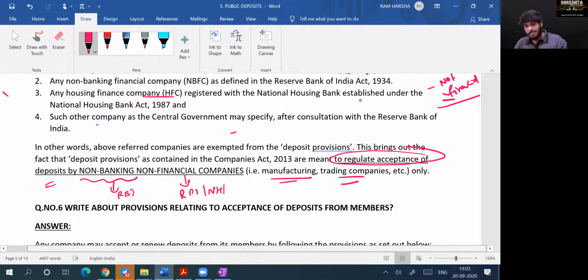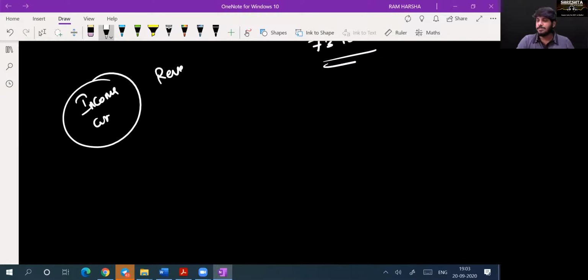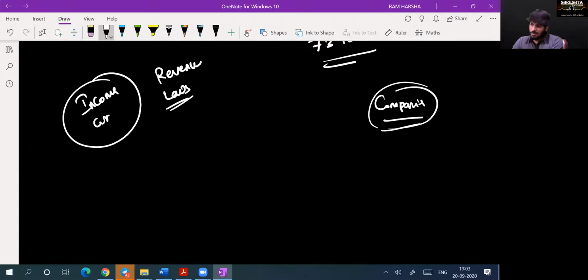If you remember, Vamshi, when I was telling the beginning of company law, I told you, suppose if someone asks me what is an income tax law or GST law, I say this is revenue law. They are revenue laws. So they bring revenue. What is the purpose of Companies Act, Vamshi? Is it to get revenue? What is the purpose of Companies Act, Vamshi? Vamshi, are you there? What happened, Vamshi? The network. Okay, fine.